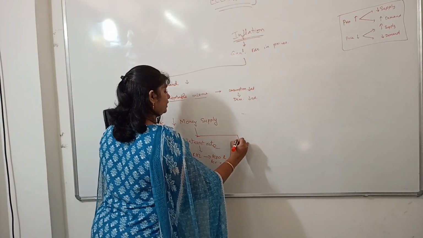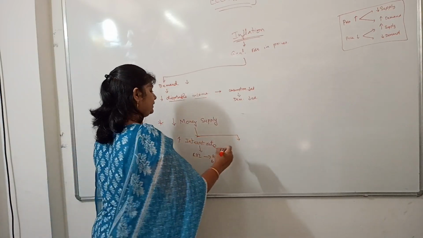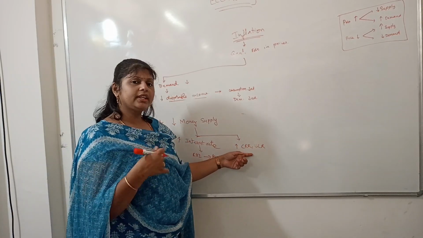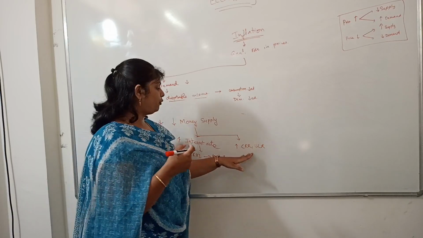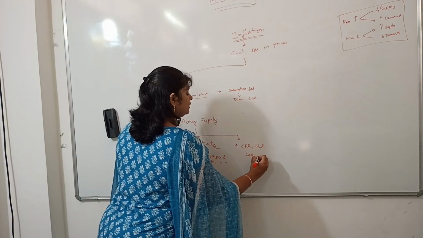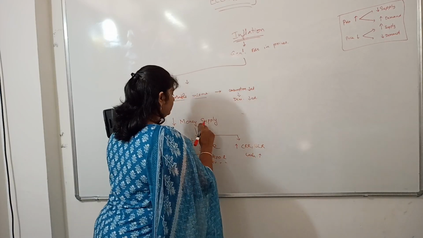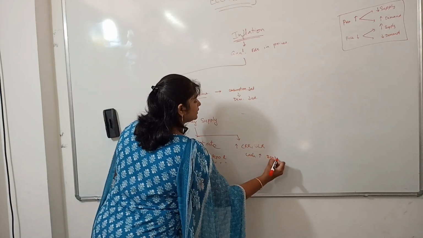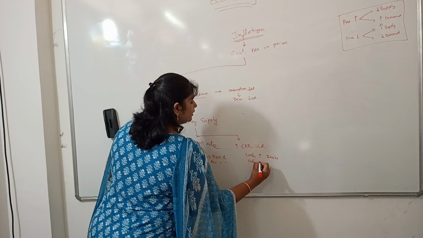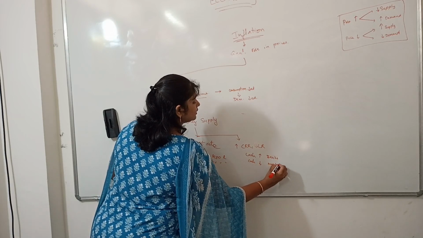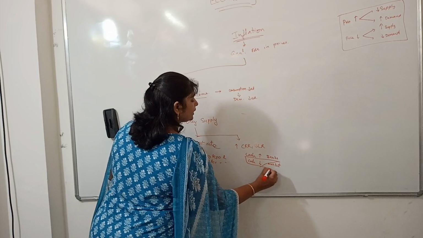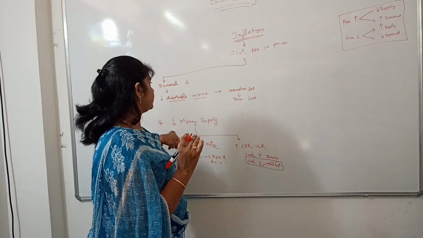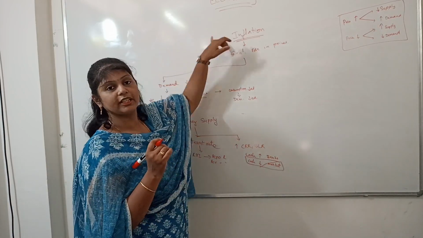And the next way to decrease the money supply is to increase CRR and SLR. They are the liquid cash to be kept by the banks. So when the cash inside the banks increases, then the money outside in the market decreases. Cash with banks increases, then cash in the market decreases. So when cash in the market decreases, that means the money supply in the market decreases, thereby demand decreases, thereby inflation can be contained.